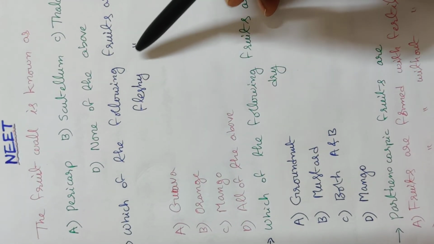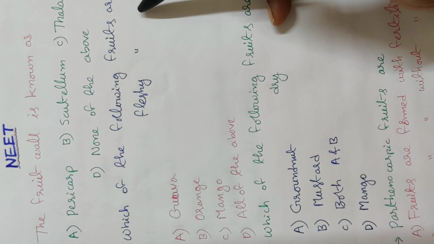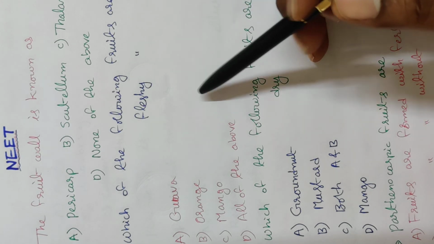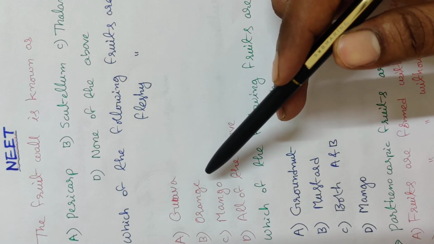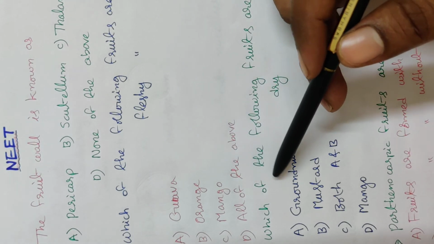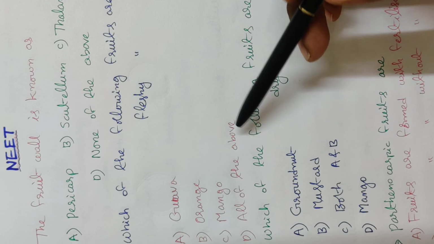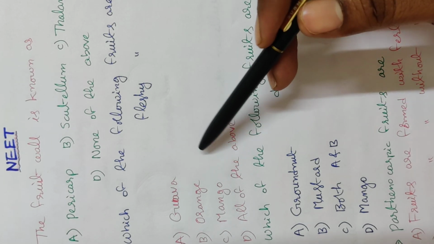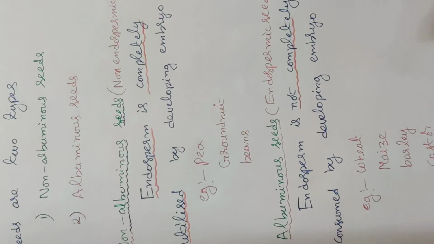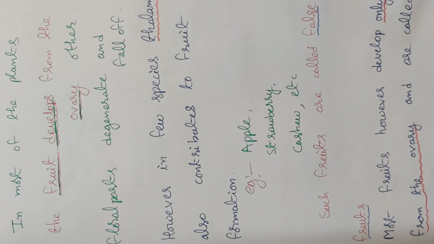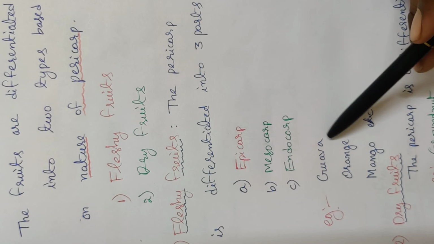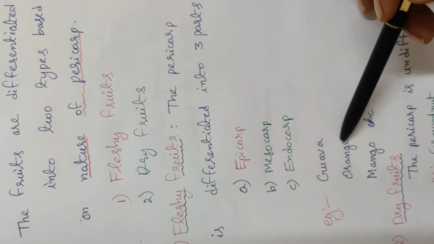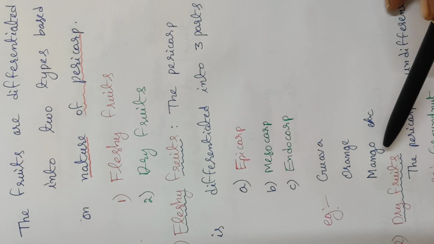The next question is, which of the following fruits are fleshy fruits? What are the options given? Option A, guava; option B, orange; option C, mango; option D, all of the above. So what is the answer? All of the above. Okay, fleshy fruits: guava, orange, mango.